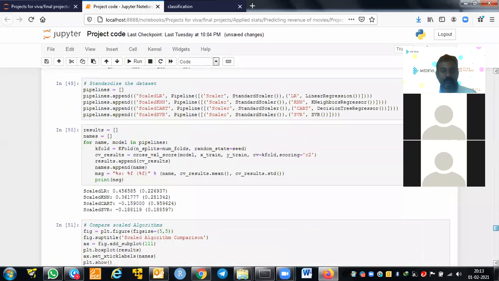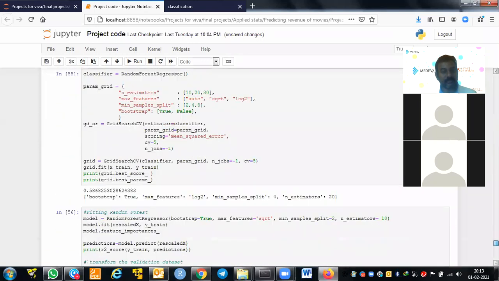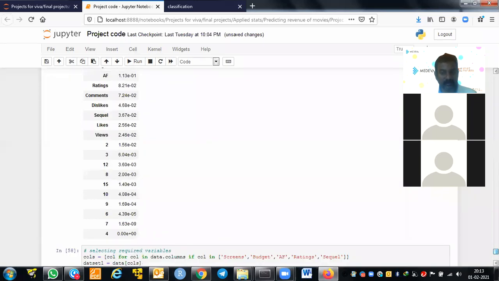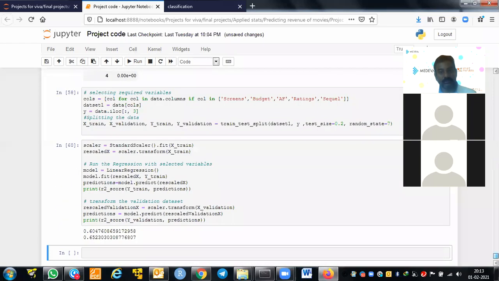Even with the top 5 variables we are getting around 60%. That means the rest of the variables are not explaining much variance, hardly 1 to 2%. So we shortlisted these 5 variables and built the linear regression with only them. They give around 60% on train data and 65% on test data. That means it's neither overfitting nor underfitting, so we can use this.